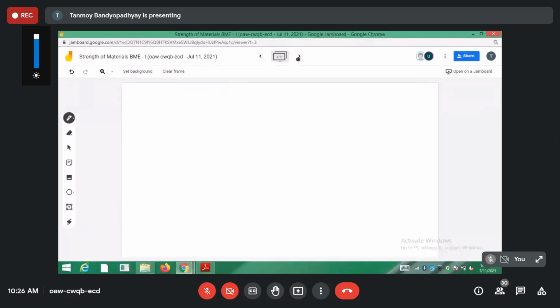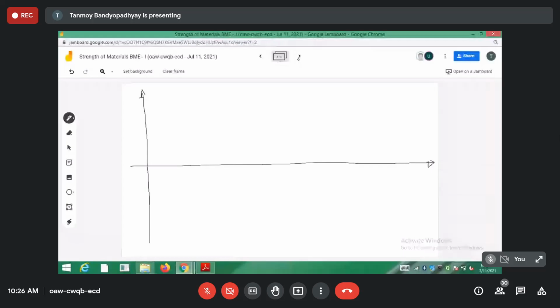I have also given the figure in the notes, you can see. What you have to do is what we discussed in the last class. You have to know the value of sigma x and the value of sigma y. Initially I am drawing the circle, but the circle does not have to be drawn first. Actually, you have to plot the points and then draw the circle. I am just drawing the circle for easy reference.